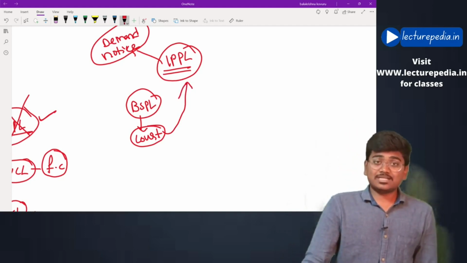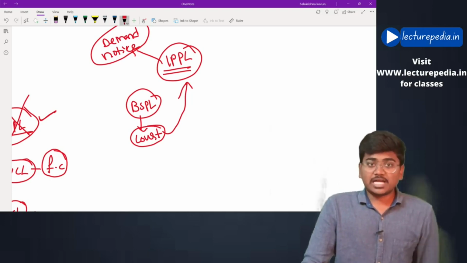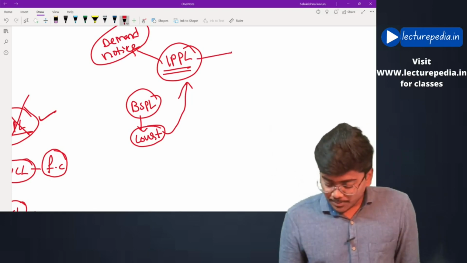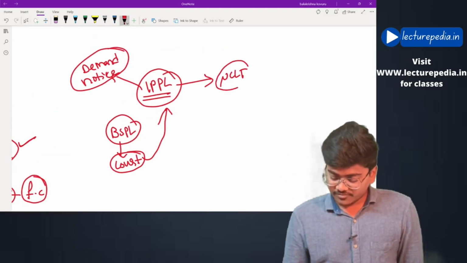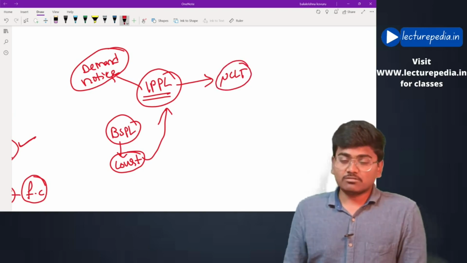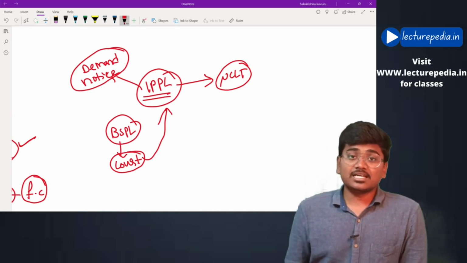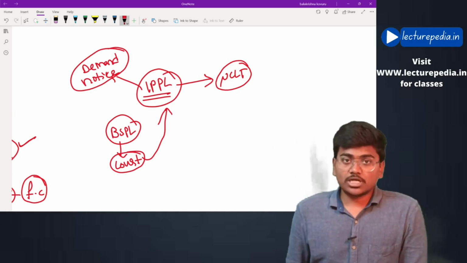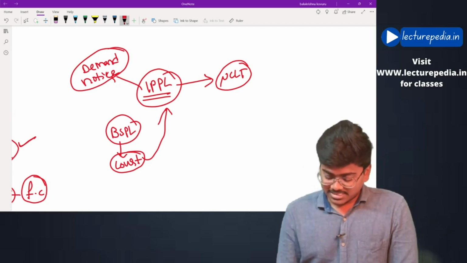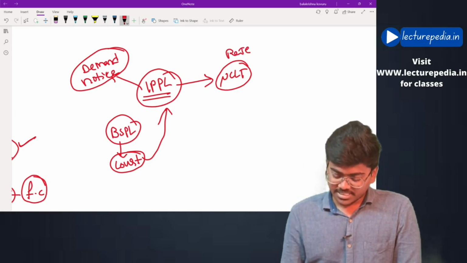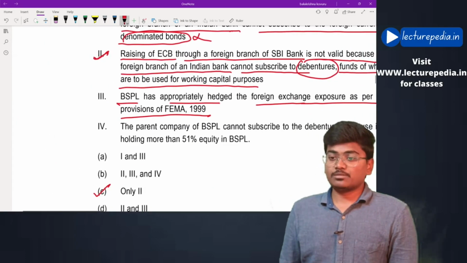Now, since there is a dispute regarding the material supplied by IPPL, even though IPPL files with NCLT an application for initiating insolvency, NCLT will not accept the application, since there is a dispute going on against the quality of material that has been supplied. Thereby NCLT will reject the application. That has to be the explanation given for question number 7.